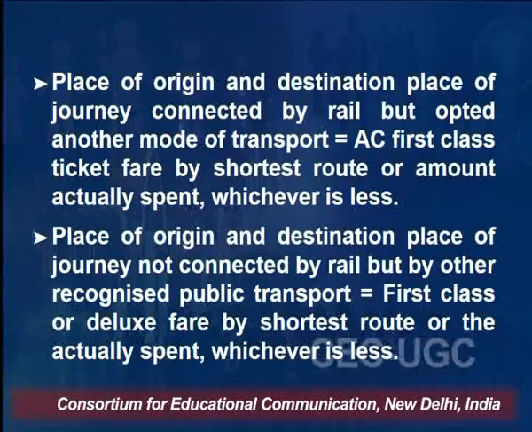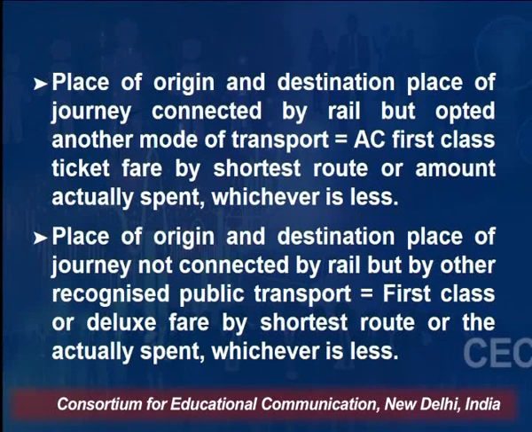Place of origin and destination place of journey connected by rail, but if you are opting for another mode of transport, then AC first class ticket fare by shortest route or amount actually spent, whichever is less, will be entitled. Place of origin and destination place of journey not connected by rail but by other recognized public transport, then the first class or deluxe fare by shortest route or the actual spent, whichever is less.